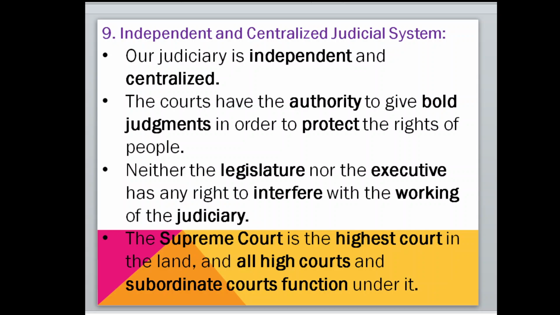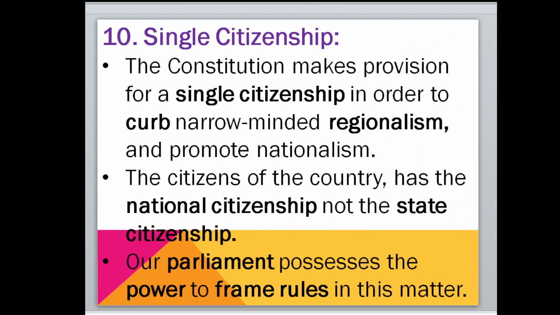The Supreme Court is the highest court in the country, and all the high courts and subordinate courts work under the Supreme Court. That's why we call it a centralized judicial system. And independent, because the remaining organs like the legislature and executive are not going to interfere. They don't have any right to interfere in the working of the judiciary. That's why it is called independent. And centralized means the Supreme Court has the highest power, and only one Supreme Court is there in a country.